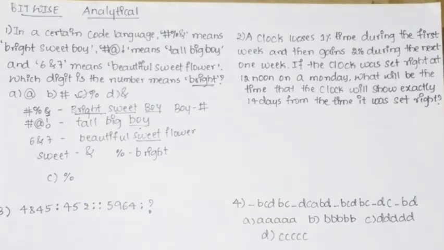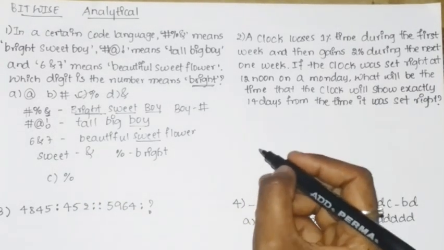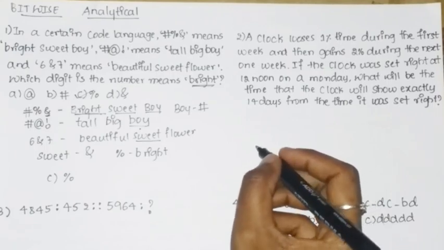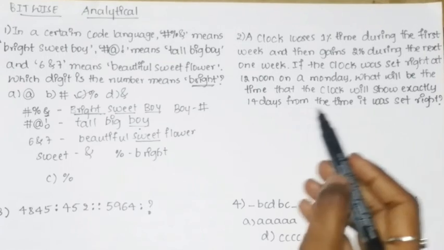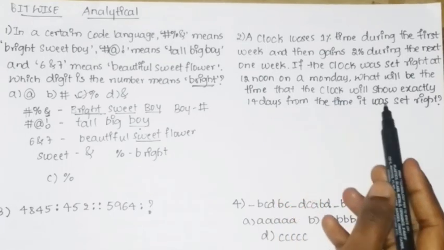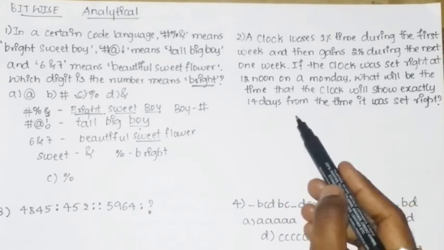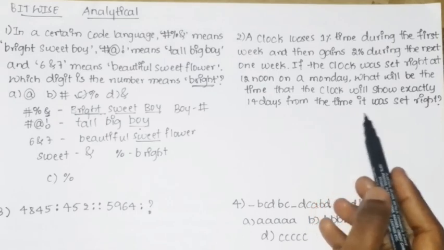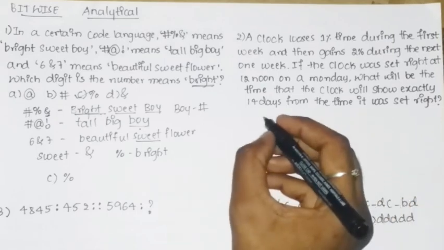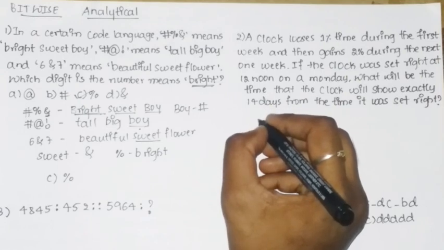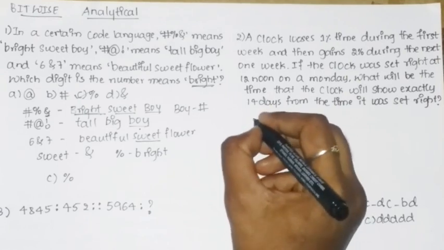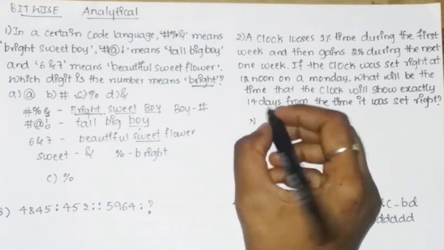So next thing is the second question. A clock loses 1% time during the first week and then gains 2% during the next week. If a clock was set right at 12 noon on a Monday, what will be the time that the clock will show exactly 14 days from the time it was set right? So first thing is you need to find the number of seconds which is lost in the first week.